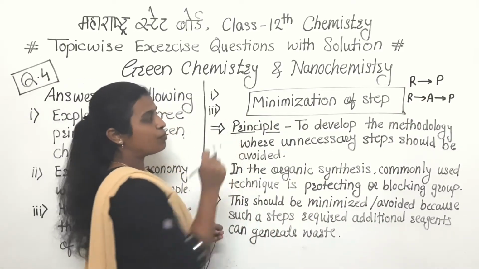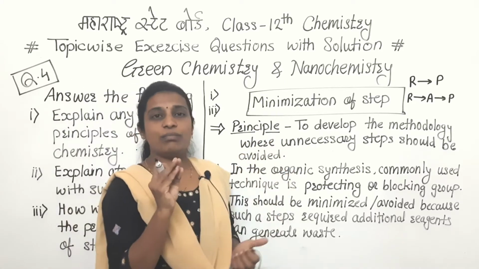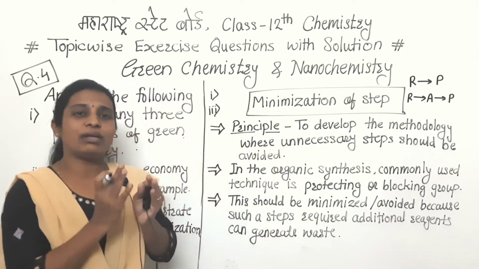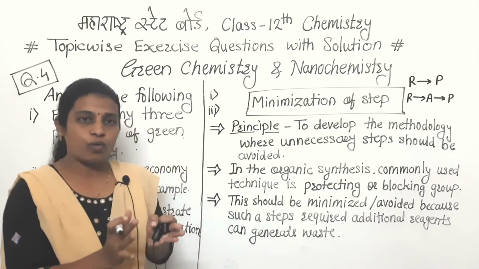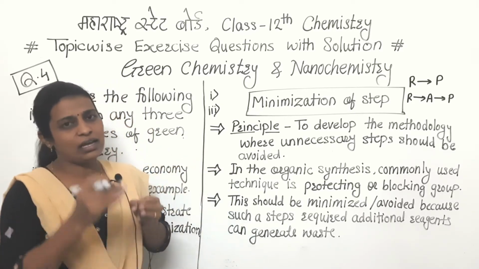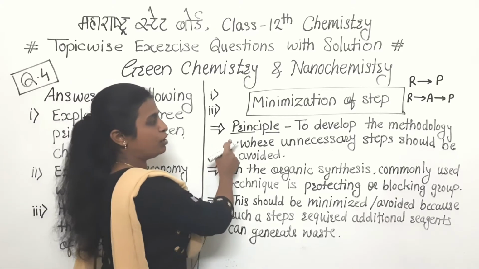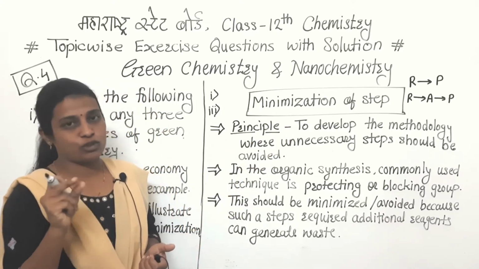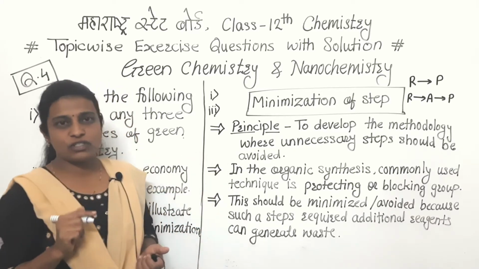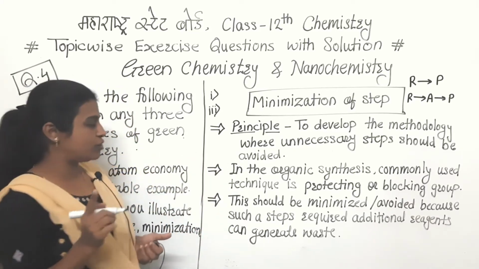So firstly see the principle. To develop the methodology, meaning we have to develop a method that can avoid unnecessary steps or reduce their use. That is the principle: to develop the methodology where unnecessary steps should be avoided. Now see the explanation for that one.